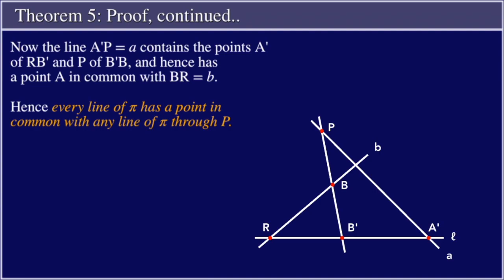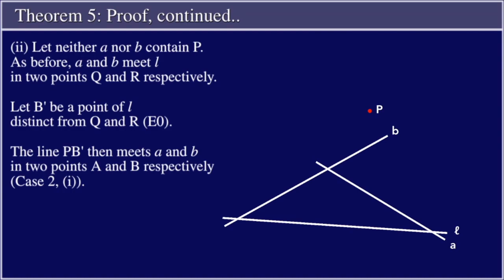Now the line A'P equal to A contains the points A' of RB' and P of B'B, and hence has a point A in common with BR equal to B. Hence every line of pi has a point in common with any line of pi through P.